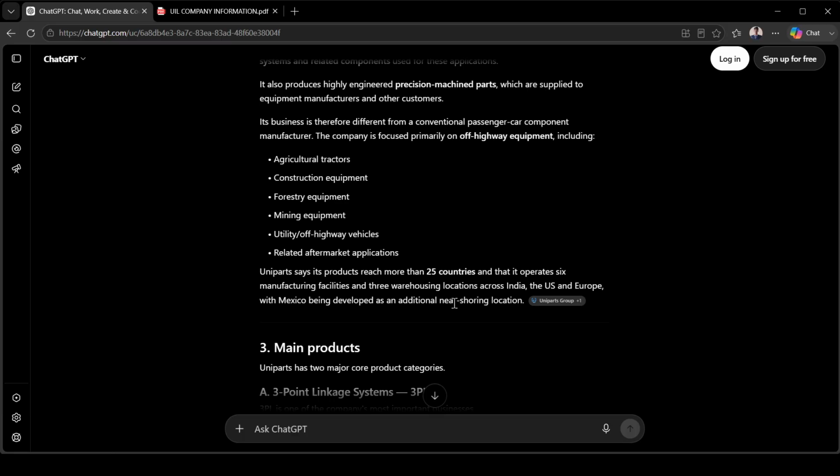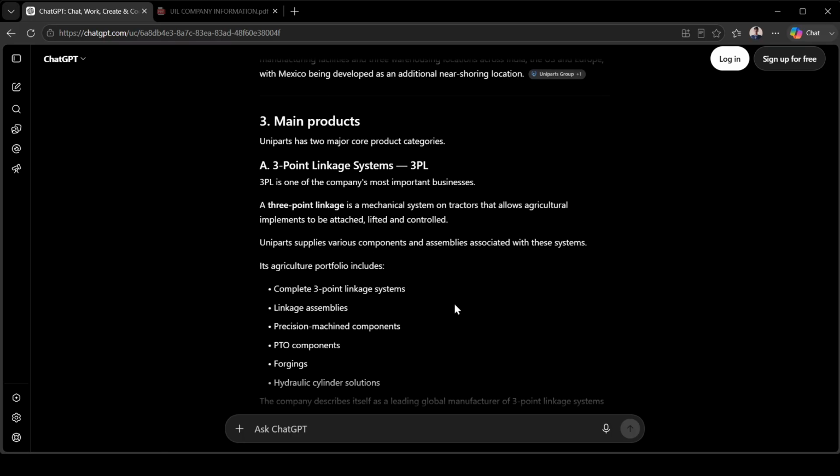Uniparts says its products reach more than 25 countries, and it operates 6 manufacturing facilities. There are warehousing locations across India, the US and Europe, with Mexico being developed as an additional nearshoring location.